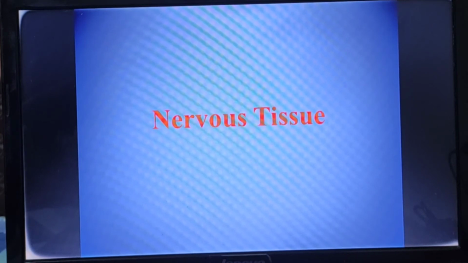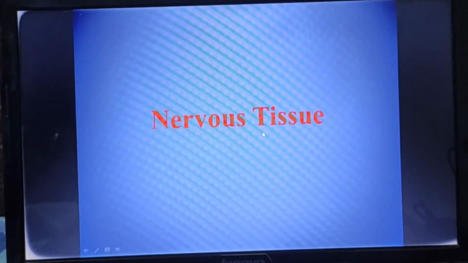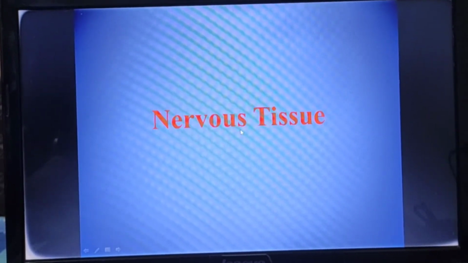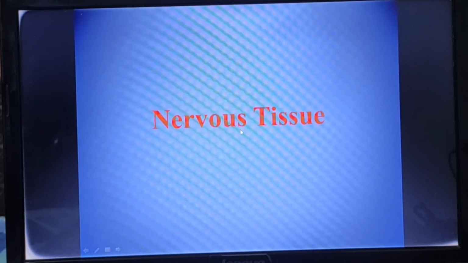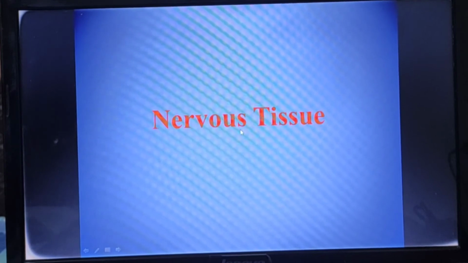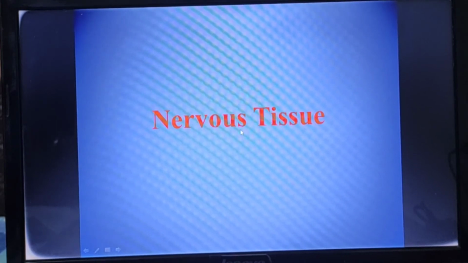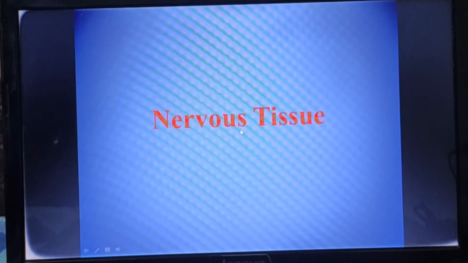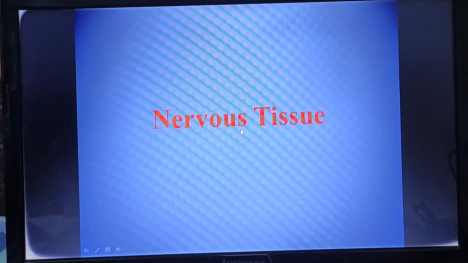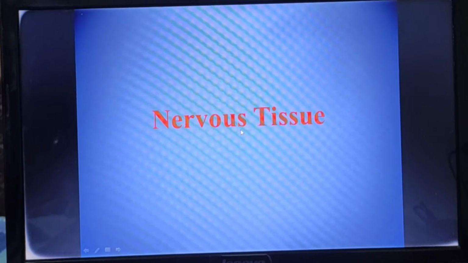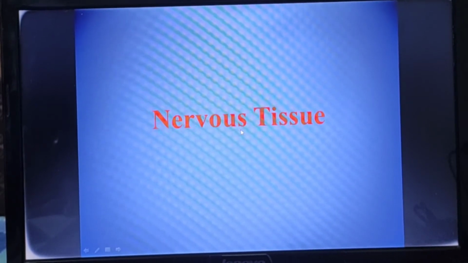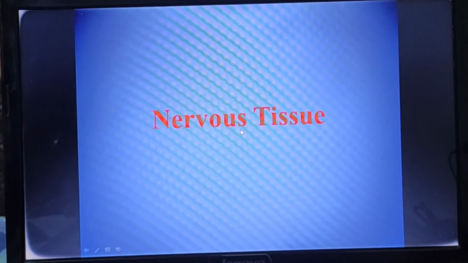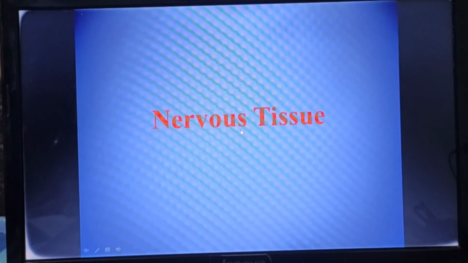Today we are going to see the nervous tissue. In the previous lecture we have seen the muscular tissue and types of muscular tissue, and today we are going to see nervous tissue. Basically, this nervous tissue is composed of nerve cells or neurons and neuroglia. So what are neurons, nerve cells and neuroglia?